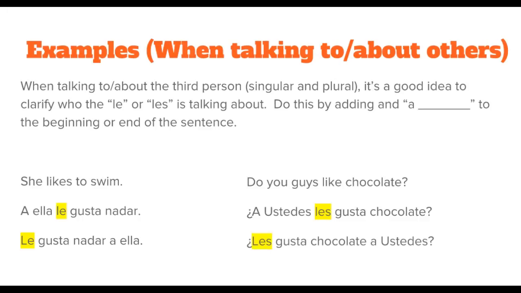Okay, so those are a few examples of how we use the verb gustar with indirect object pronouns. Hopefully, as we practice this a little bit more, you'll become more and more comfortable with it. This is a very, very common phrase in the Spanish language and something you definitely will need to be able to use to communicate effectively. So make sure you got all of this information in your notes and be ready to practice it in class.